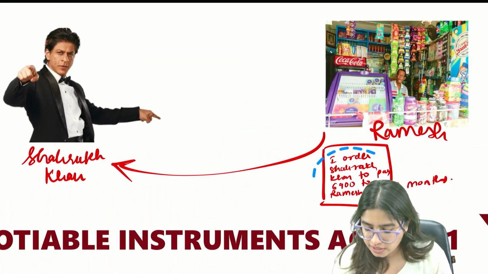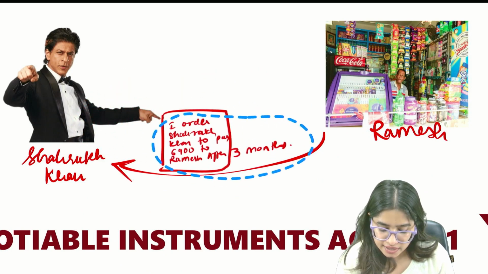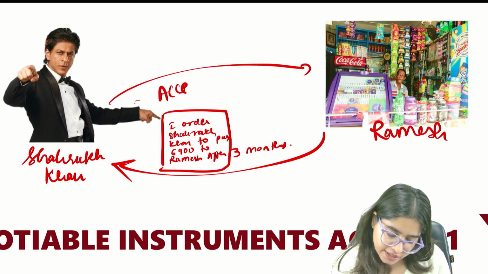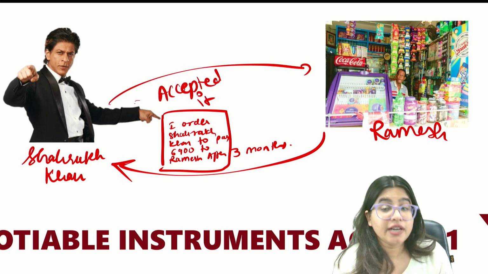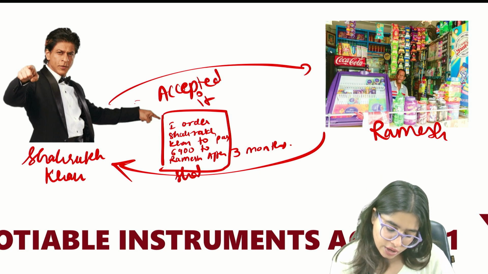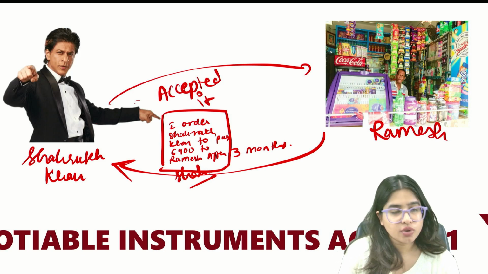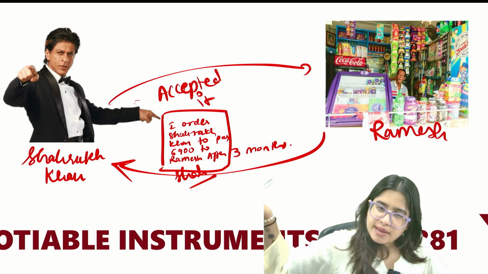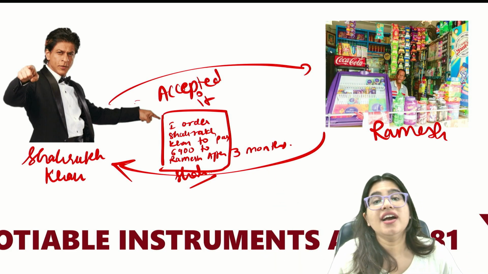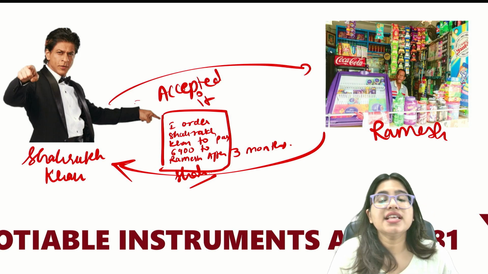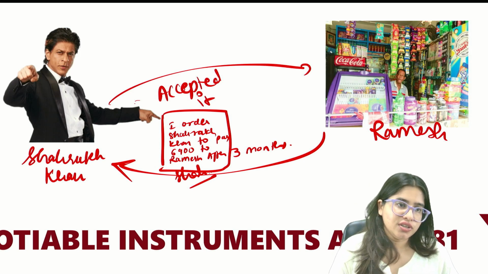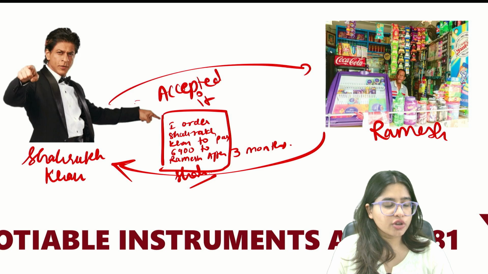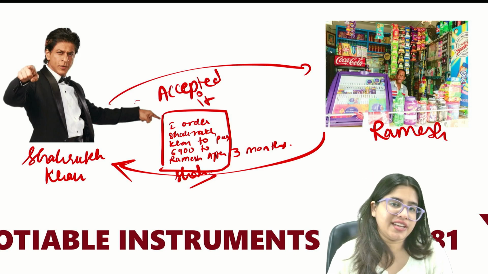So this document came to Shah Rukh Khan and he accepted it. Accepted means he put a signature. Shah Rukh Khan also put his signature, saying, okay, yes, I am ready to pay. I accept this order. I'm ready to pay 6,900. Now, this document is known as bills of exchange. Are we clear with this? This document is known as bills of exchange.